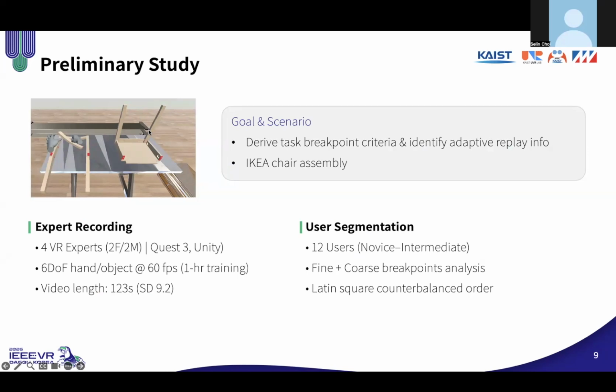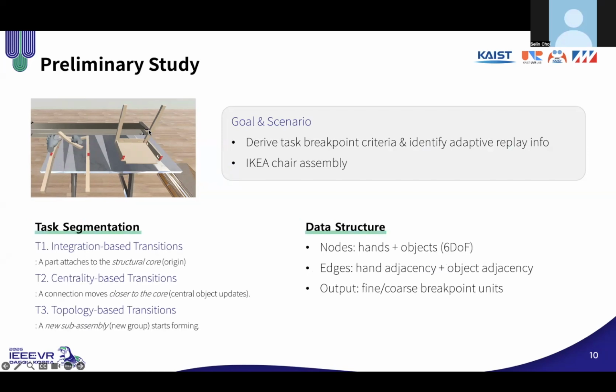First, 4 VR experts recorded the task using a Meta Quest 3 and Unity, capturing 6DoF hand and object data at 60 fps. Then 12 users annotated both fine and coarse breakpoints with the video order counterbalanced using a Latin square design. Based on the breakpoints identified by users, we analyzed their annotations along with interview feedback.